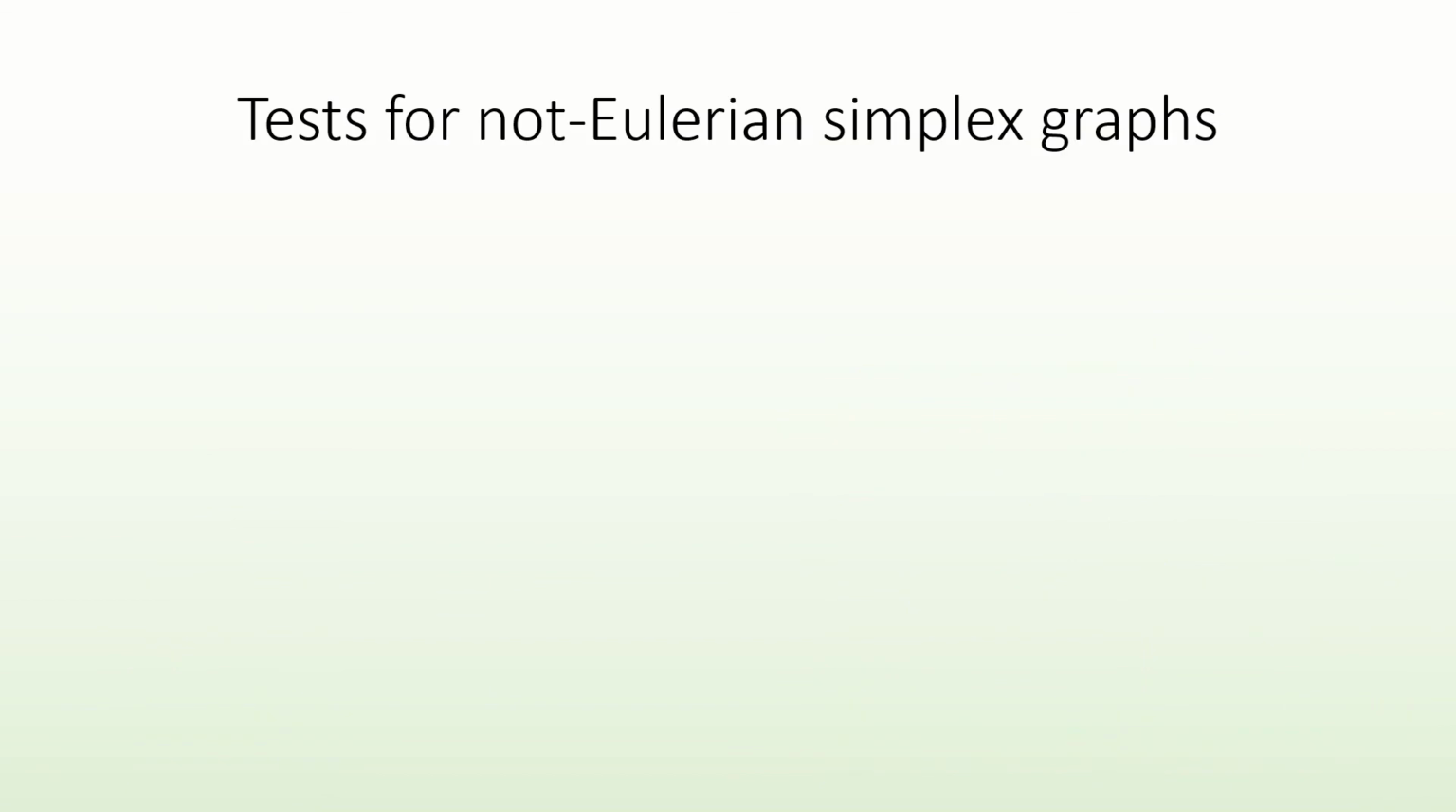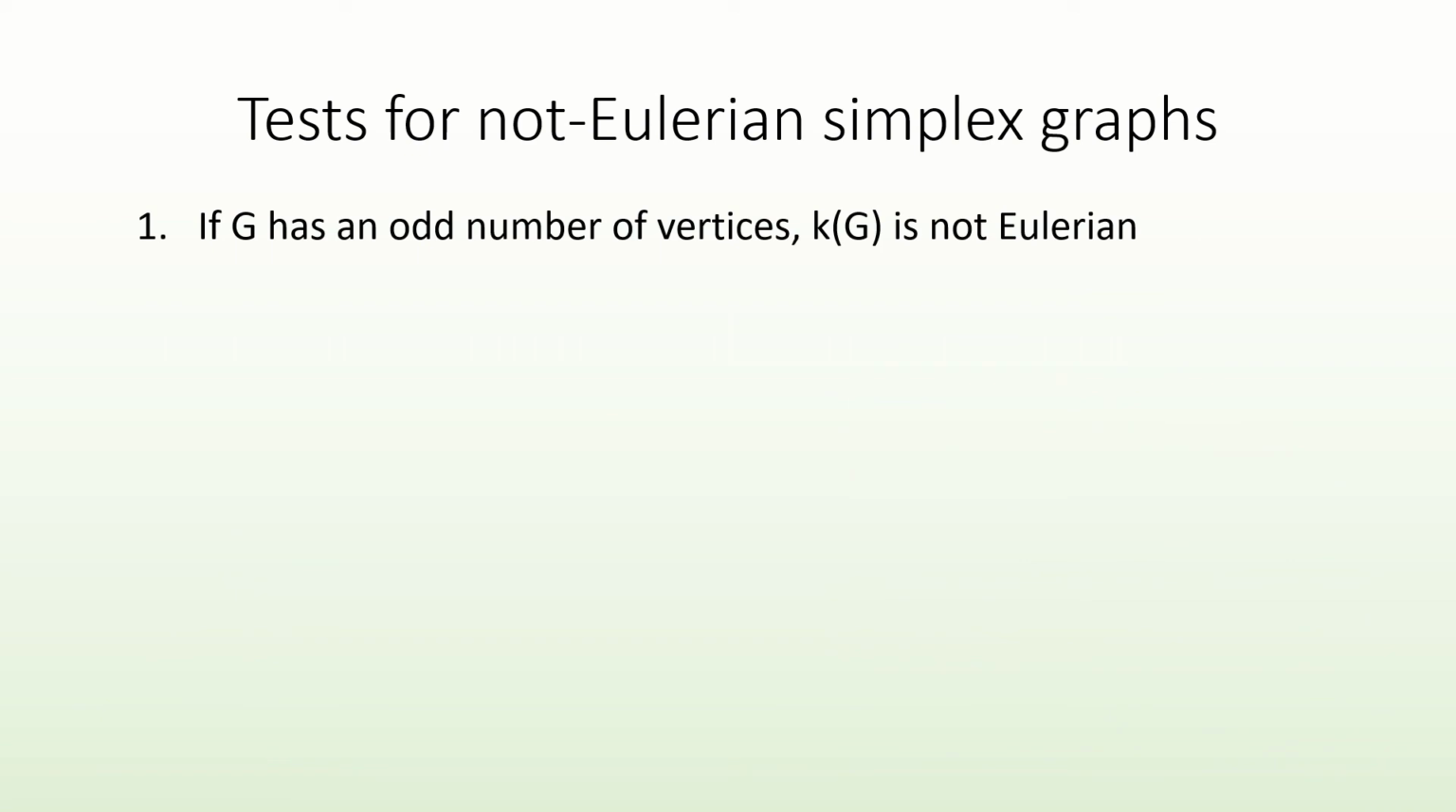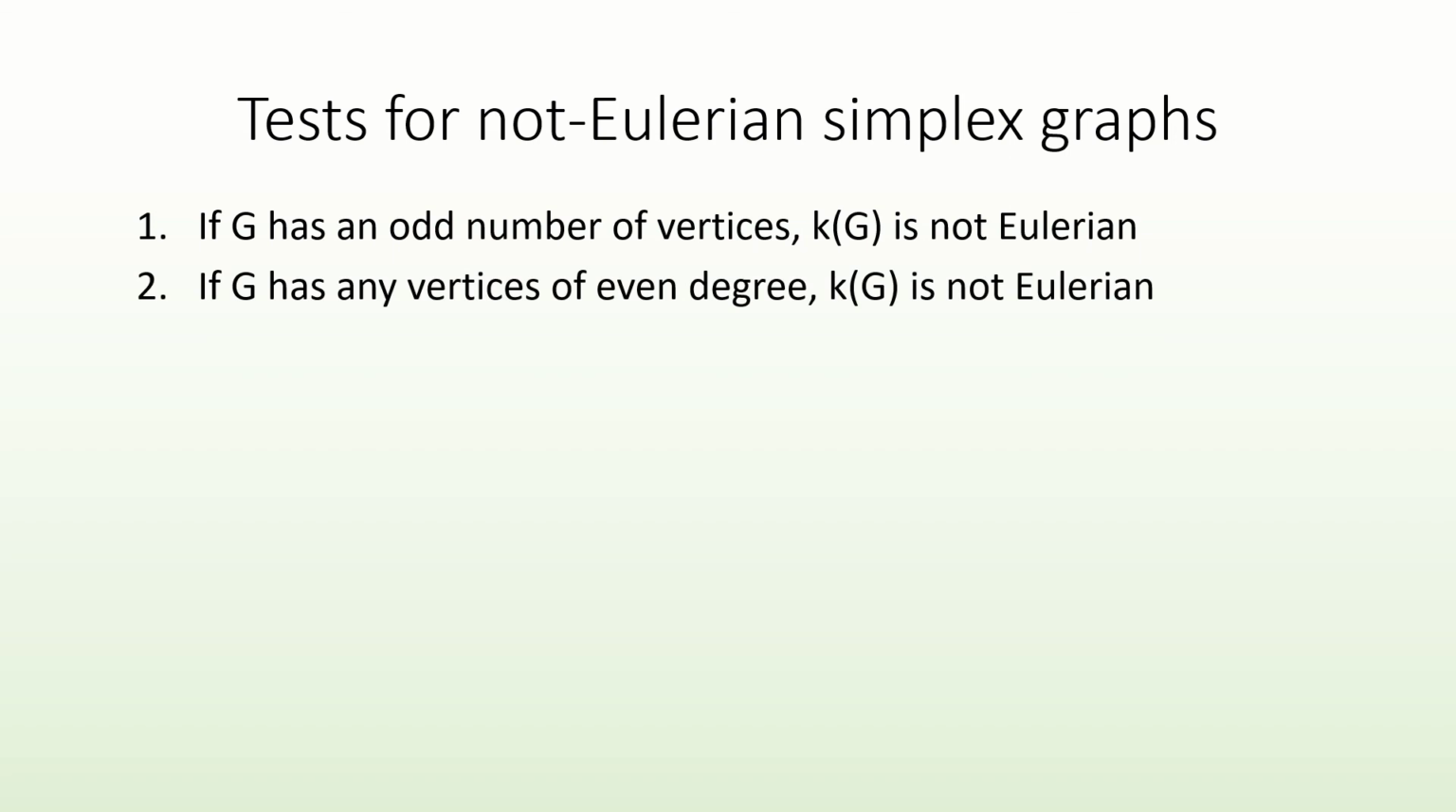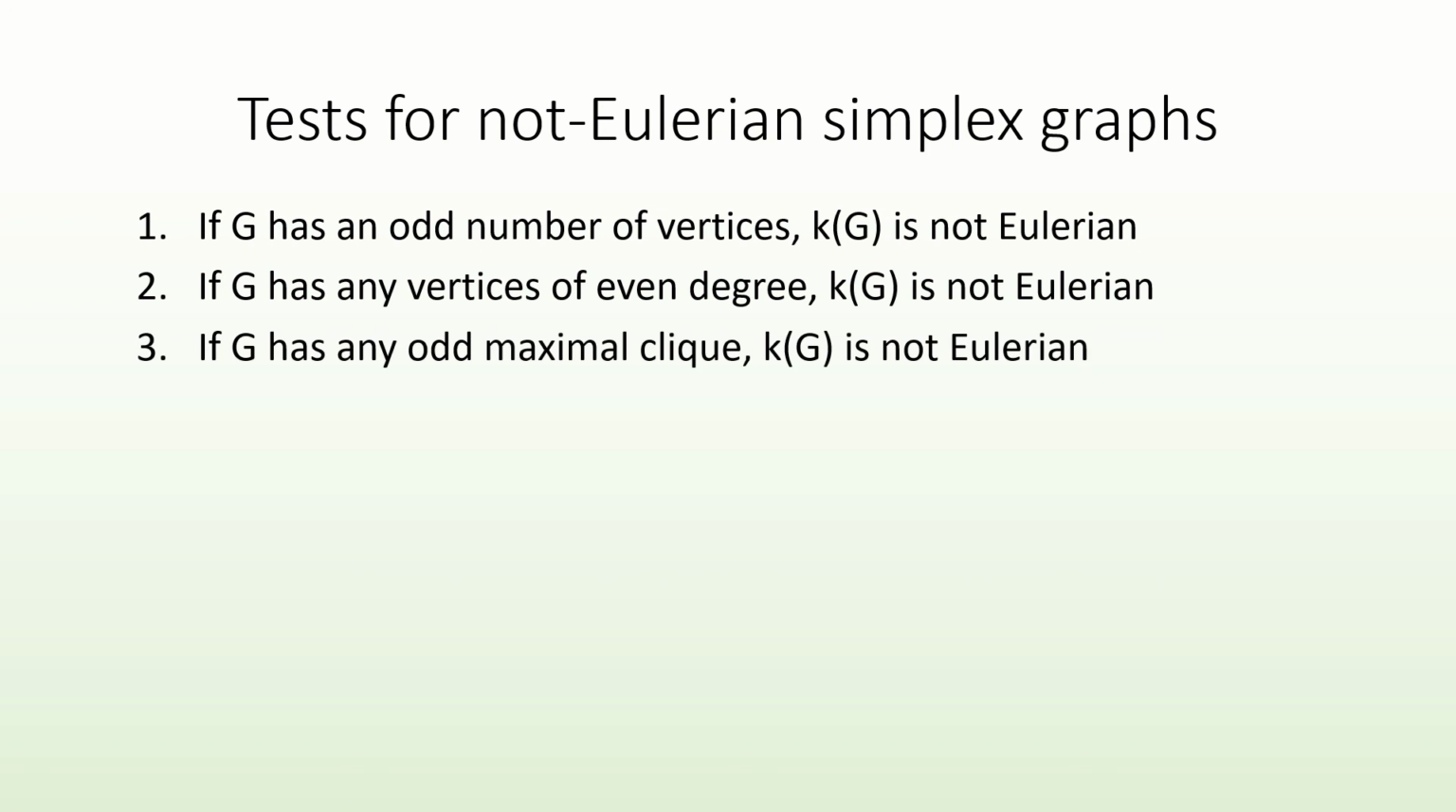If we list out our tests for Eulerian circuits, we have: if a graph has an odd number of vertices, its simplex graph is not Eulerian. If a graph has vertices of even degree, its simplex graph is not Eulerian. And if a graph has any odd maximal clique, its simplex graph is not Eulerian.